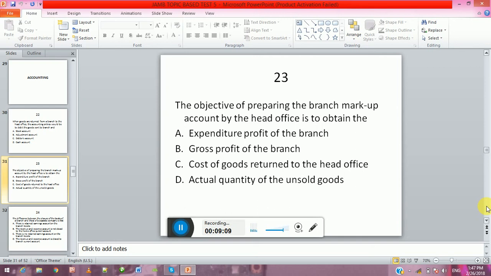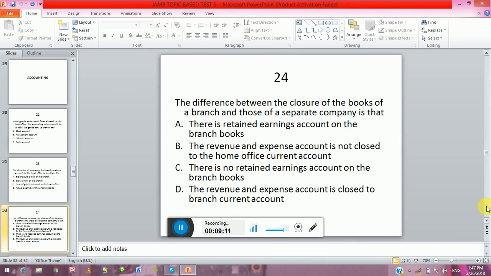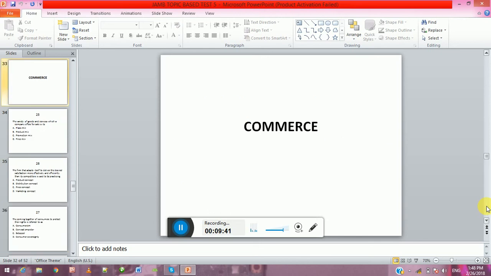The difference between the closure of the books of a branch and those of a separate company is that A, there is retained earnings account on the branch books, B, the revenue and expense account is not closed to the home office current account, C, there is no retained earnings account on the branch books, D, the revenue and expense account is closed to the branch current account.